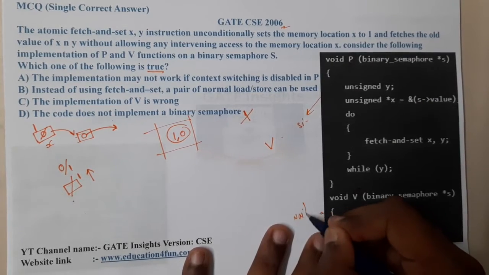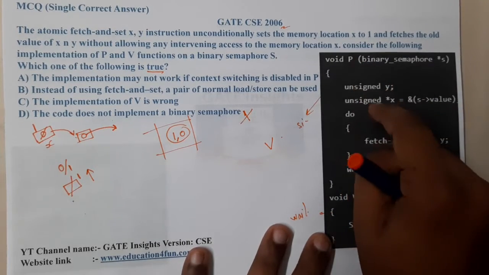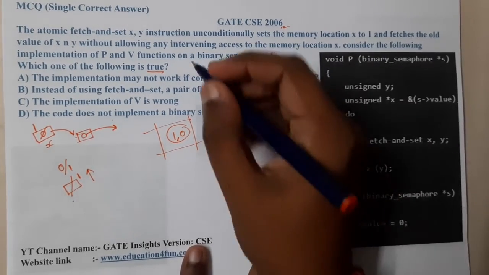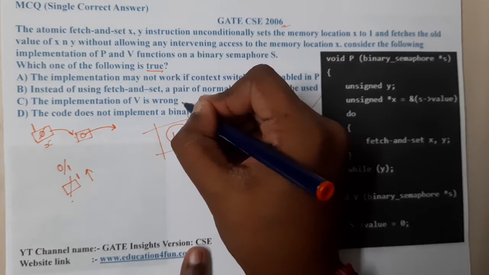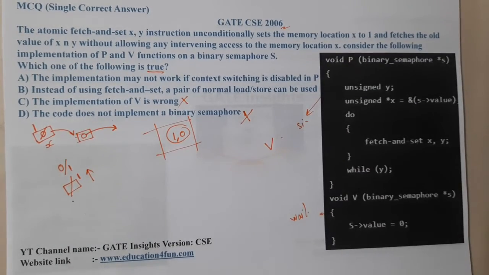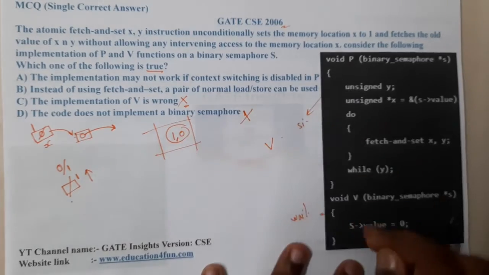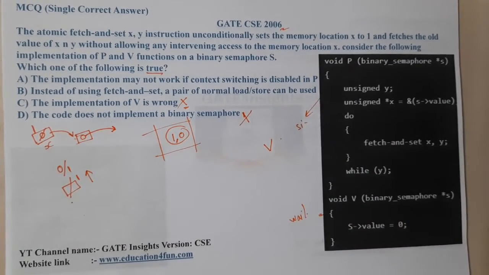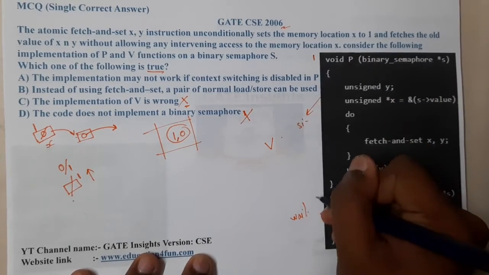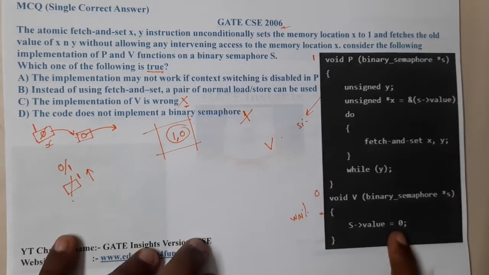But there is no rule that P should work in one way only and V in the other. So this statement is wrong, because the implementation is correct. The only thing is P is making it 1 and V is setting it to 0.